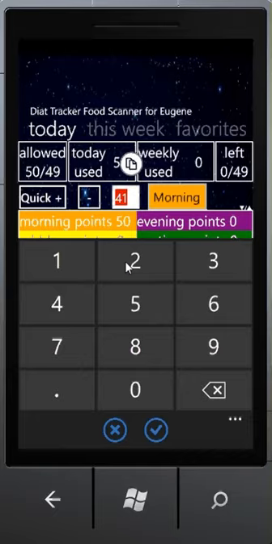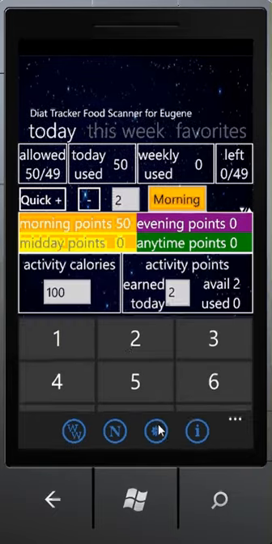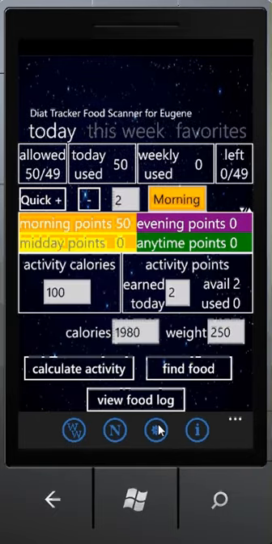If I go in and put afterwards, after I used all my daily points, and I start using points that are available that I gained from my activity, and these points that I'm talking about, activity points, they will be used, subtracted before the use of weekly points will happen.